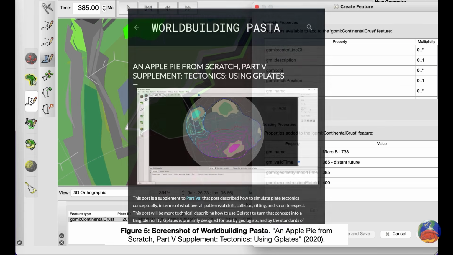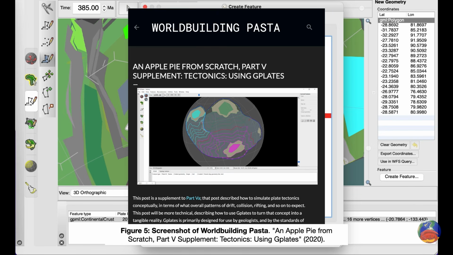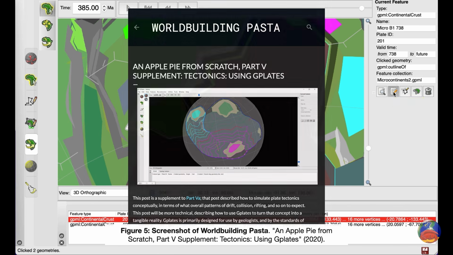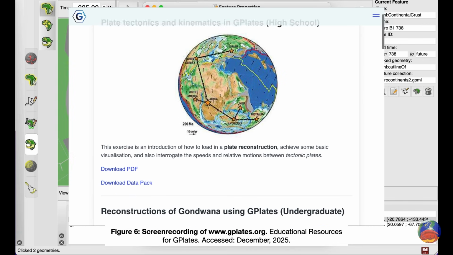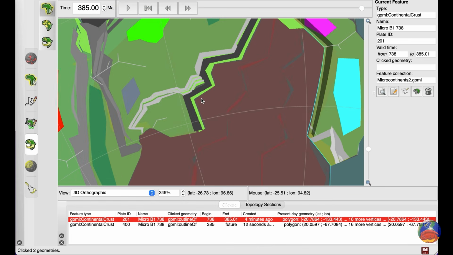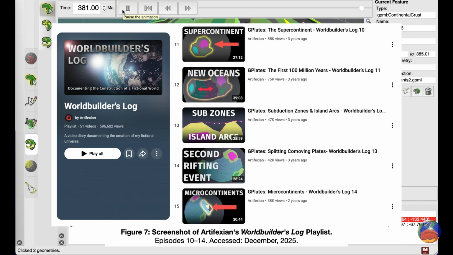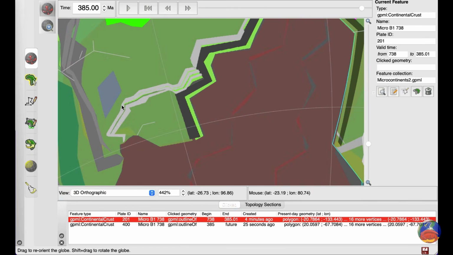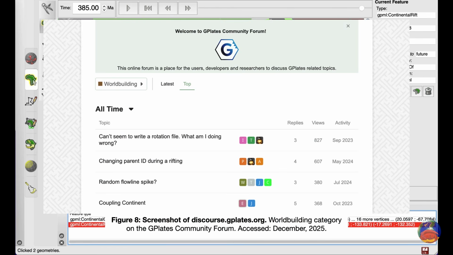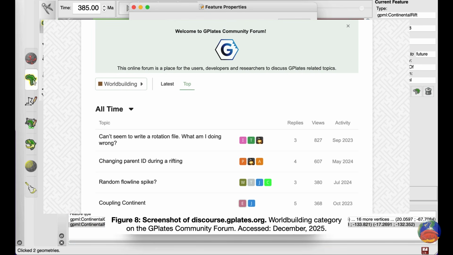The Apple Pie from Scratch guide over at Worldbuilding Pasta has a detailed supplement outlining steps to create a geologic history with G-Plates. I highly recommend reviewing the post and the entry on constructing a plate tectonic history. The G-Plates team has even included the Worldbuilding Pasta blog as an educational resource to help new users with the software. For a demonstration of G-Plates, Artifexian recreates the Worldbuilding Pasta guide as a video series as a part of the World Builders log, which spans from episodes 10 to 20. Since G-Plates was introduced to the world-building scene at large, a world-building category has been added to the G-Plates community forum, where you can visit to troubleshoot with other world builders.